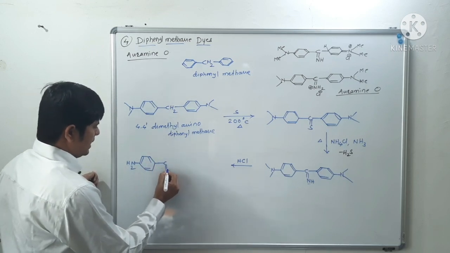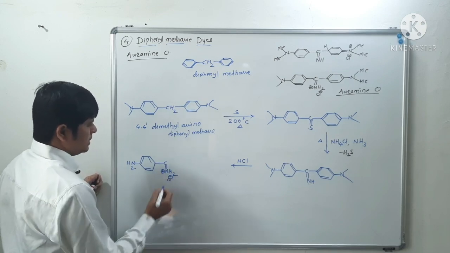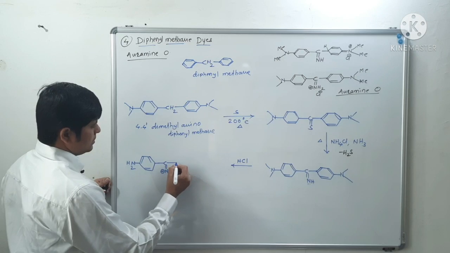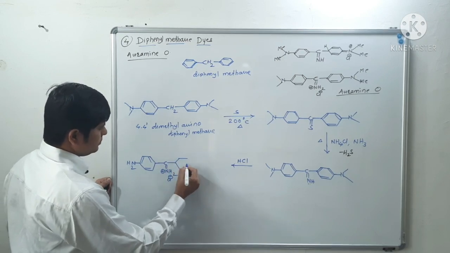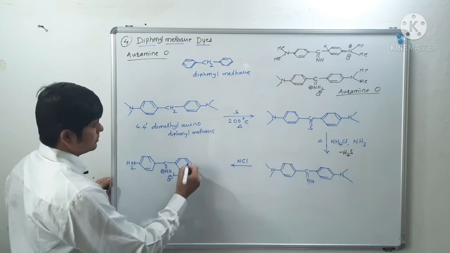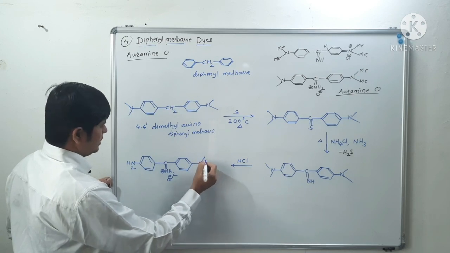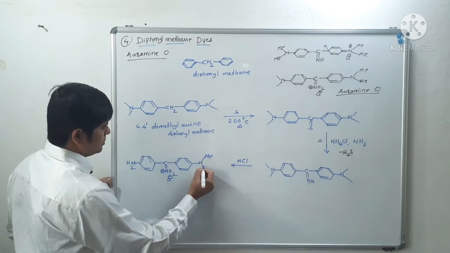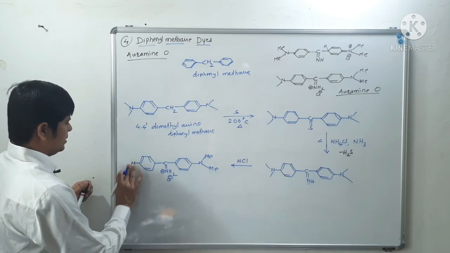C double bond NH2 plus Cl minus. NMe2. Here also there is what? Dimethyl amino group.